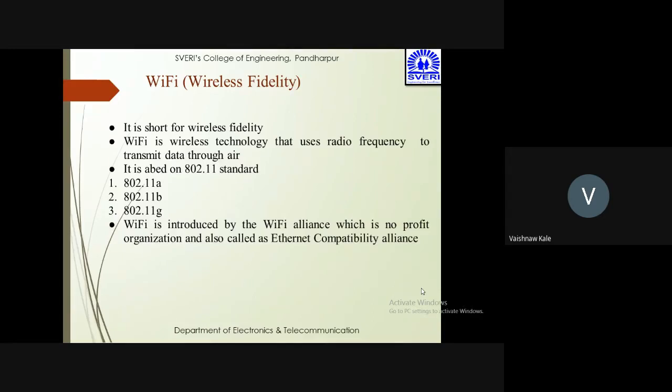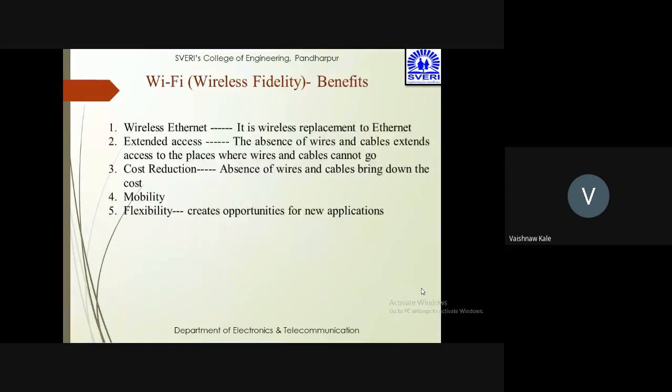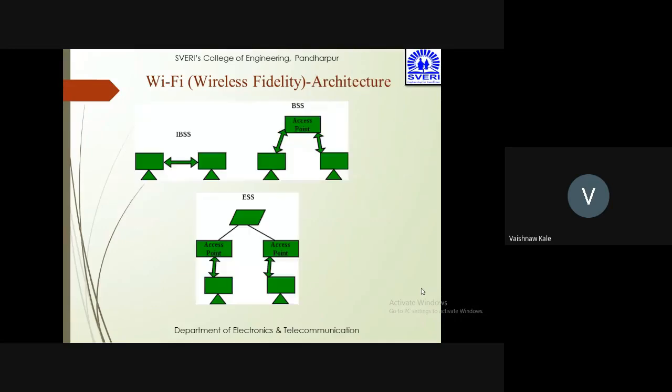Wi-Fi was introduced by the Wi-Fi Alliance, which is a non-profit organization, also called the Ethernet Compatibility Alliance. The benefits of Wi-Fi make it very precious and important. Wireless Ethernet, a wireless replacement to Ethernet. Extended access, the absence of wires and cables. Cost reduction, the absence of wires and cables. Mobility and flexibility create opportunities for new applications.